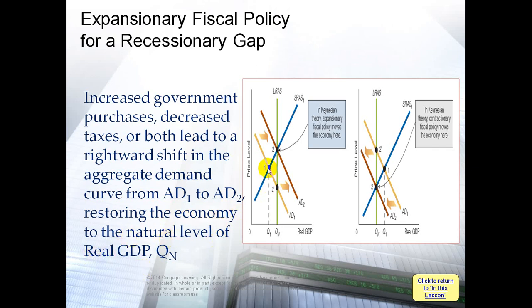So we were here, we were in a problem. What is the name of the problem here? Recessionary gap. Look at the gap here. How can we restore, how can we heal this economy? By increasing the government purchases or decreasing the taxes or both. That will lead to an increase in aggregate demand, and we will reach the long run, the natural level of real GDP. So expansionary fiscal policy will eliminate the recessionary gap. So this is very important.